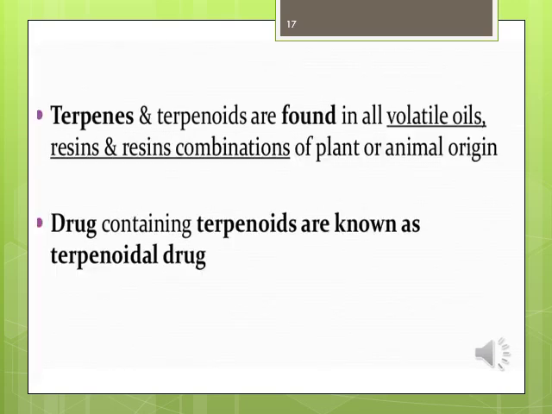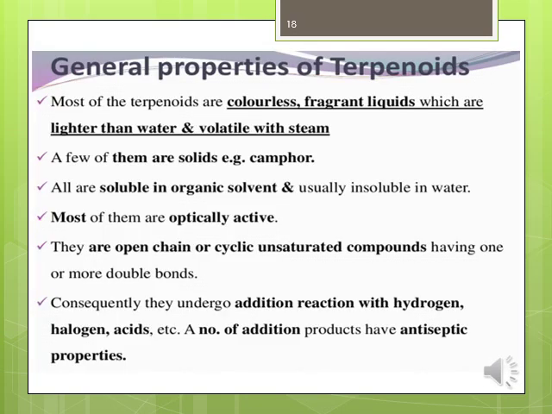Terpenes and terpenoids are found in all the volatile oils, resins and resin combinations of plant or animal origin. Drugs containing terpenoids are known as terpenoidal drugs. General properties of terpenoids: most of the terpenoids are colorless, fragrant liquids which are lighter than water and volatile with steam. A few of them are solid, for example camphor. All are soluble in organic solvents and usually insoluble in water.